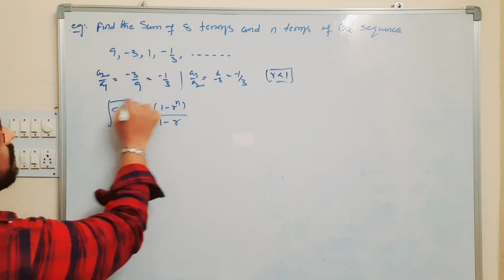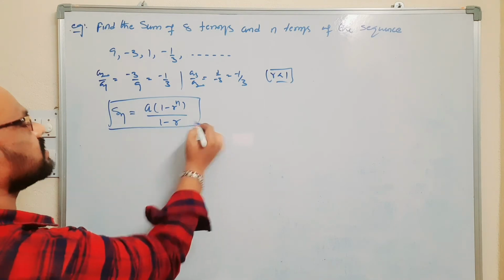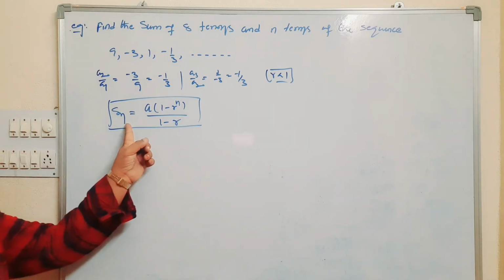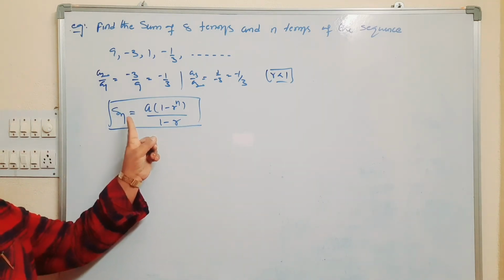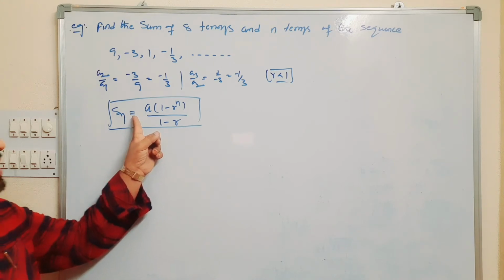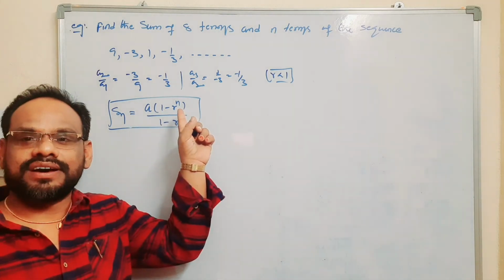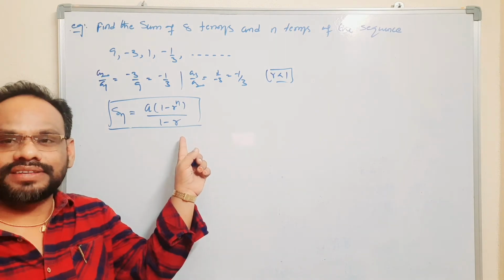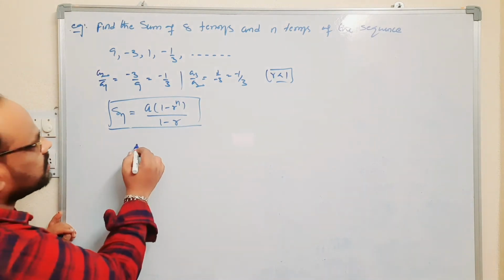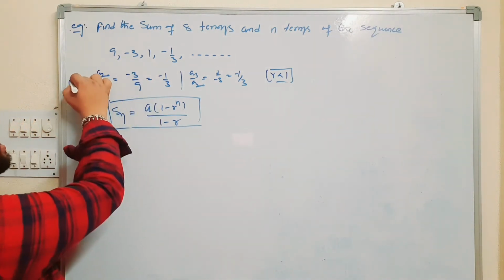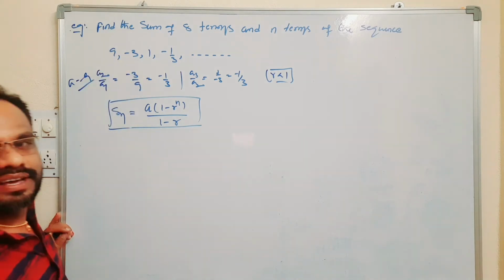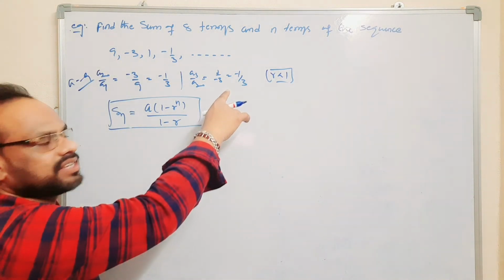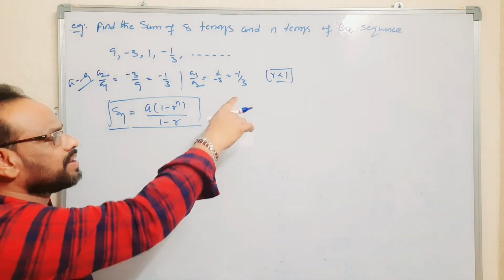This is the formula for the sum of the first n terms in a geometric progression. Substitute here: the first term a is 9 and the common ratio r is equal to minus 1 by 3.